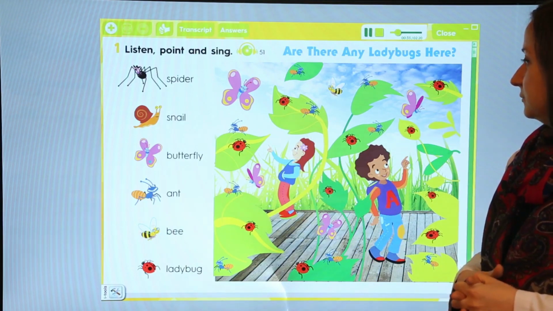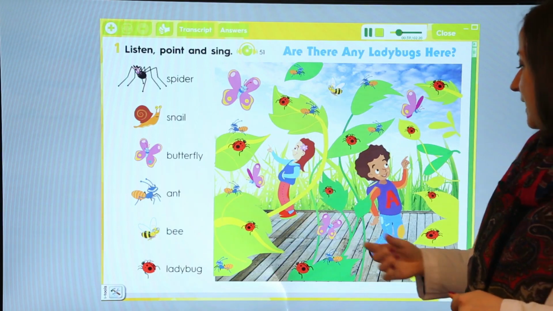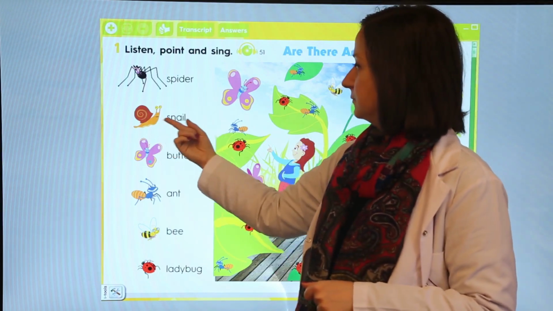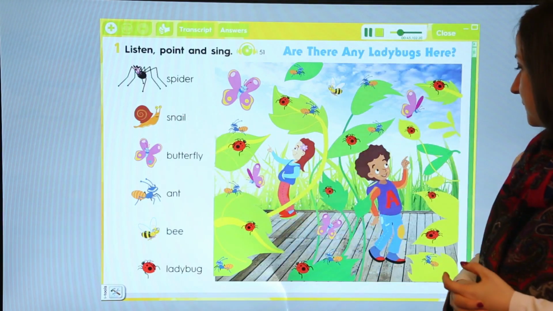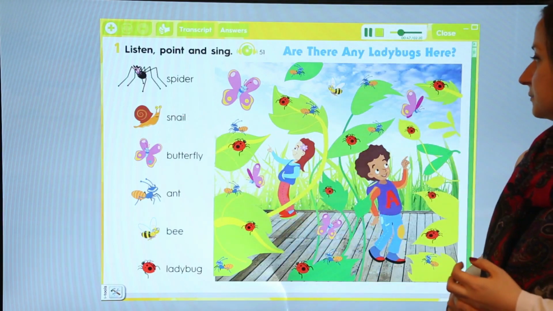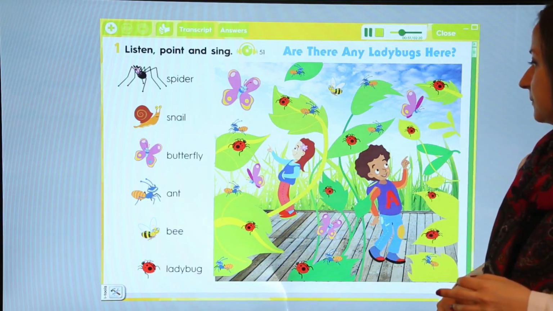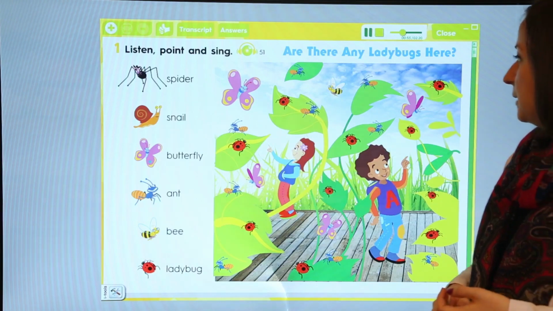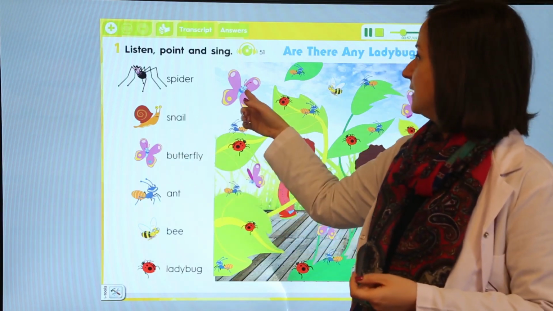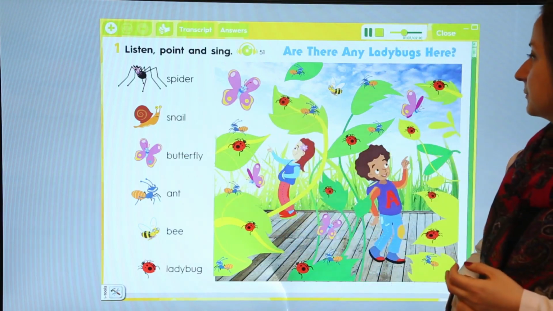Are there any snails here? Snail. Snails here. Are there any snails? Snail. Are there any snails here? Snail. Let's look in the garden. Are there any butterflies here? Butterfly. Okay, butterfly. Are there any butterflies here?